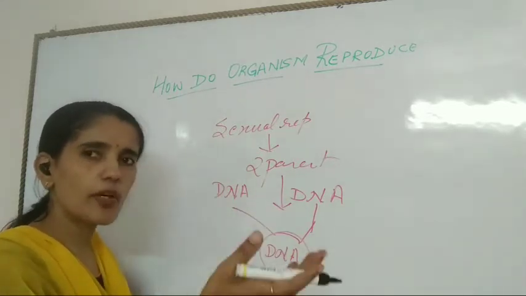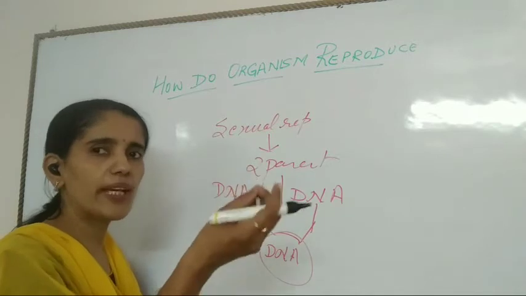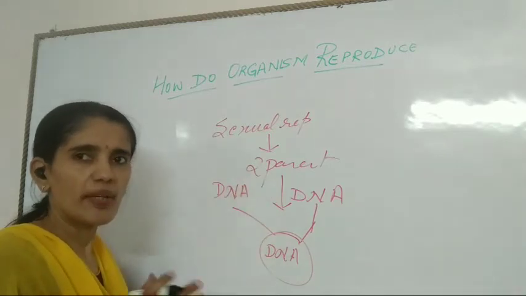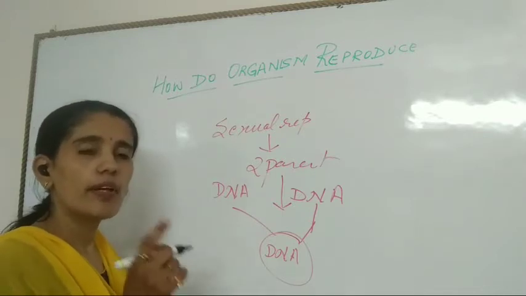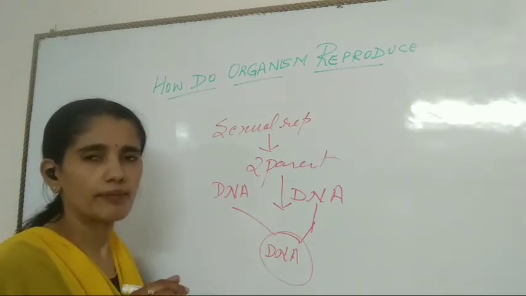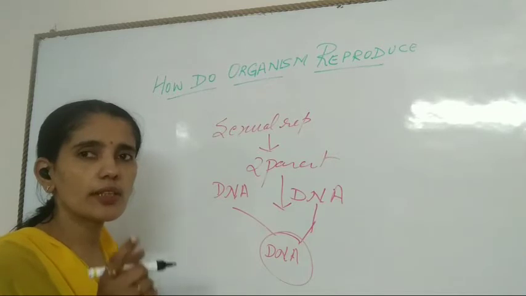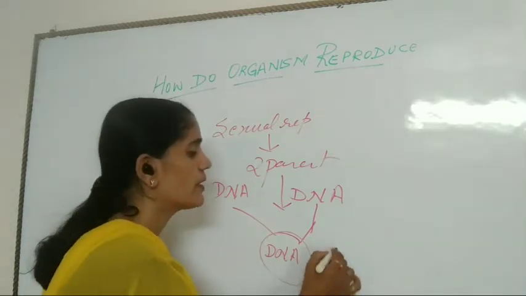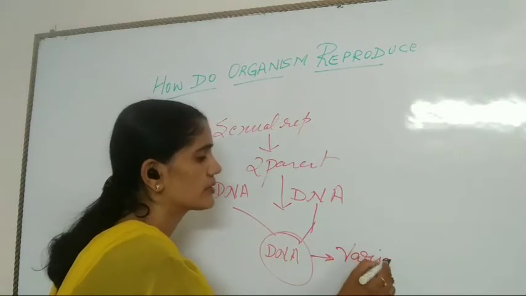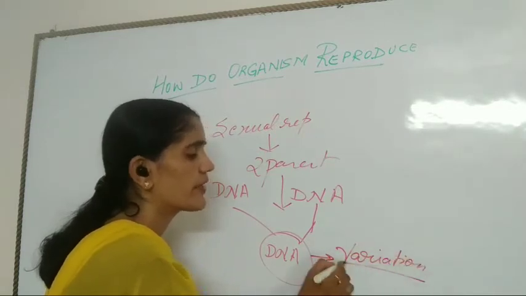And if we are talking about plants, both male and female reproductive gametes will be there. Now, when we are talking about DNA copying, it is not essential that an exact copy will be formed. There will be variation.